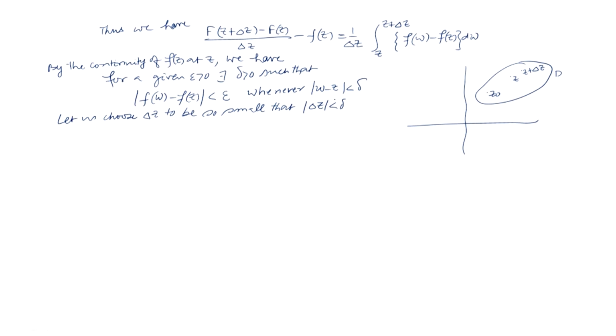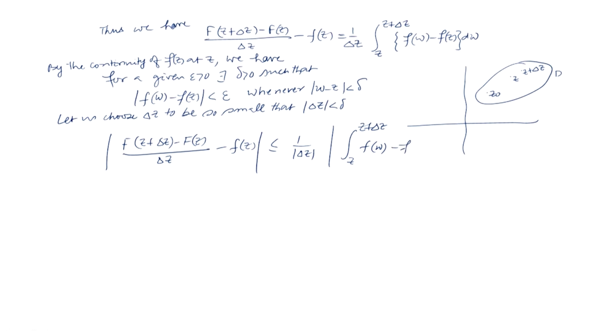If we do that, then what will happen? Mod of F(z plus delta z) minus F(z), divided by delta z, minus f(z), will be less than or equal to 1 over mod of delta z into mod of the integral over z to z plus delta z of f(w) minus f(z) dw.